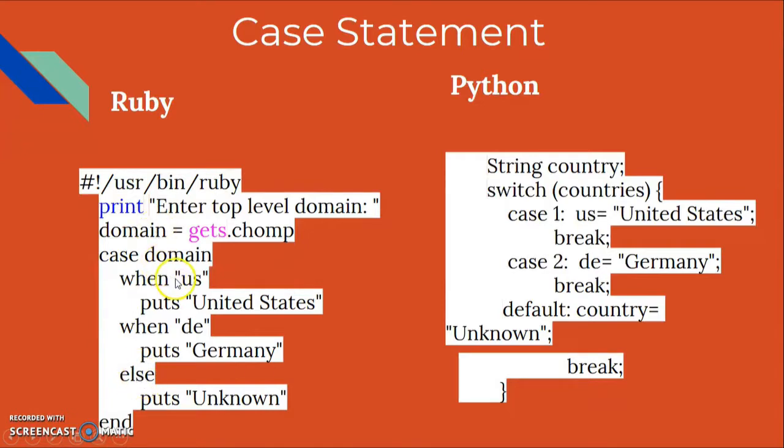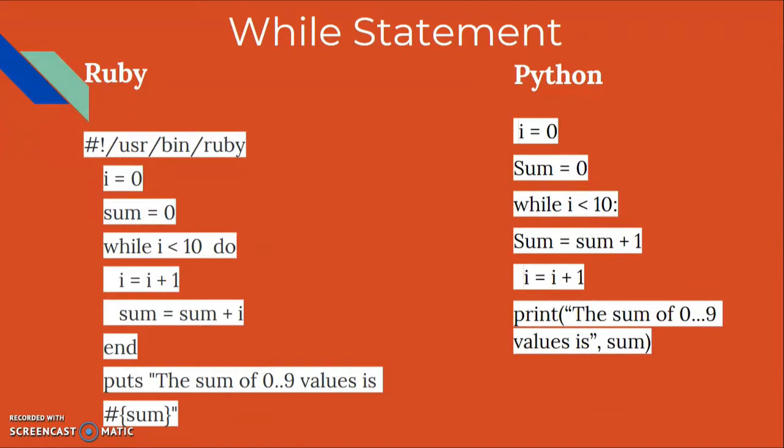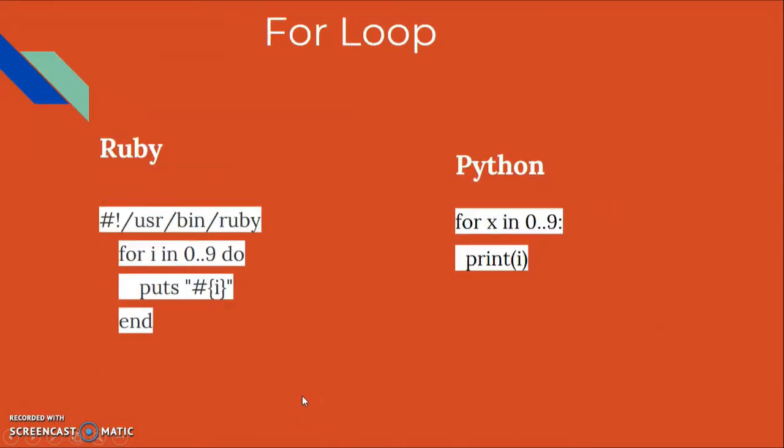So if it's not statement 1 or statement 2, then it has to be unknown input. For the while statement, it looks very similar again, because you have the colon, which is different than the do, and then they add increment functions similar. You can just do this, or you can also put sum plus equals I. That also works. You also have the end right here, and again you see the hash with the double. And over here you see how the print statement is different than that one.